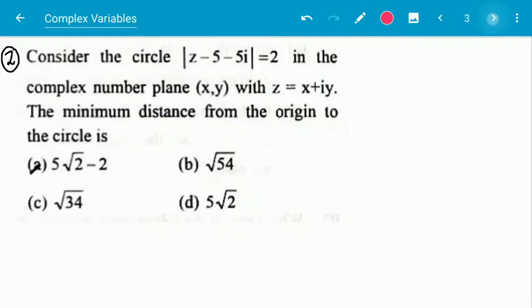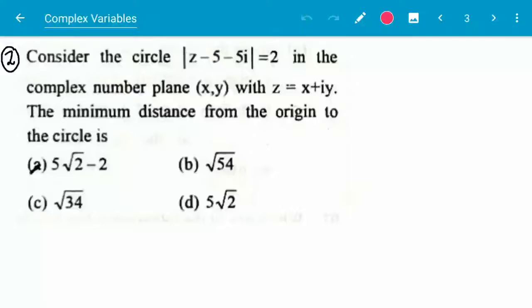Next question: consider the circle modulus of z minus 5 minus 5i equal to 2 in the complex number plane xy, with z equal to x plus iy. The minimum distance from the origin to the circle is what?